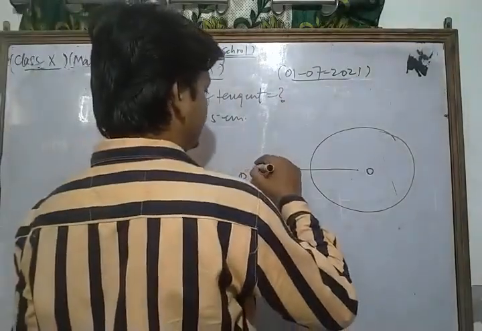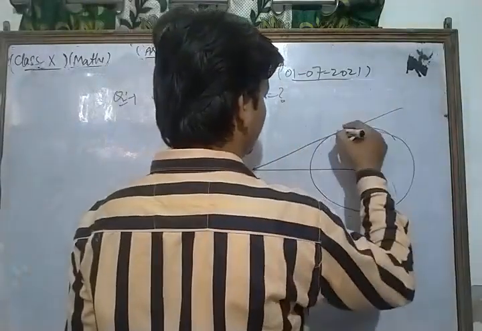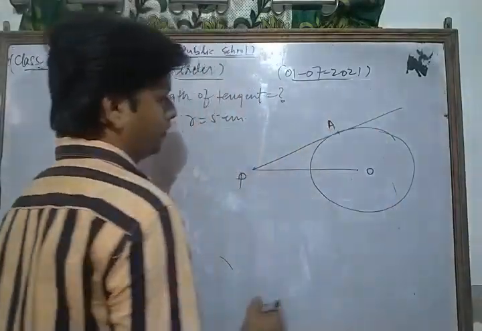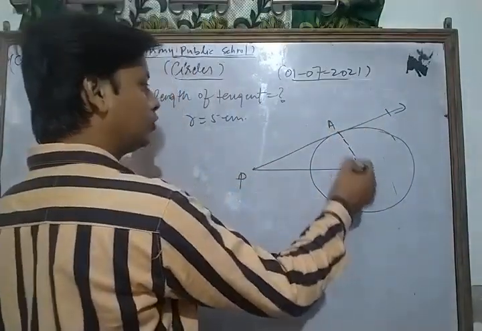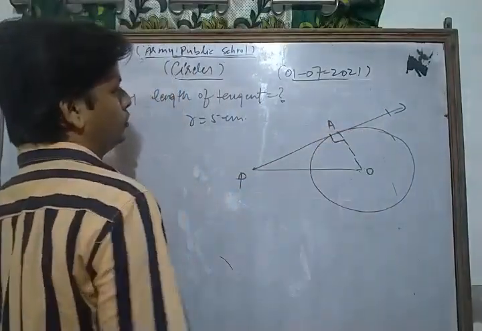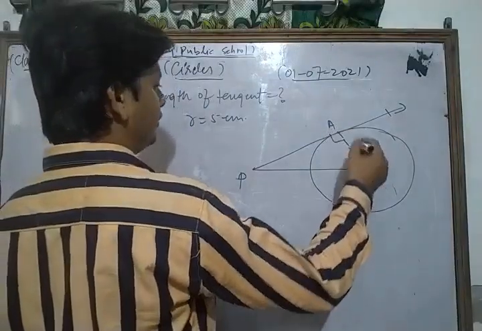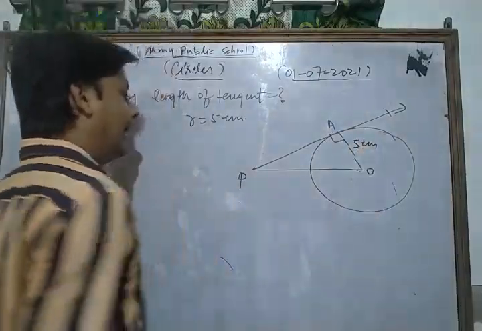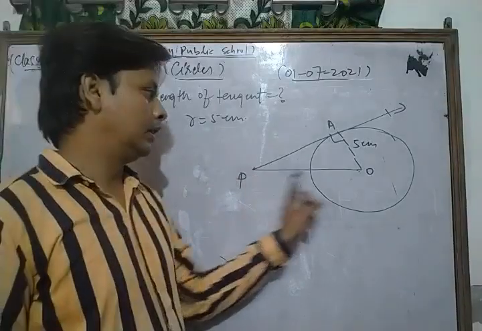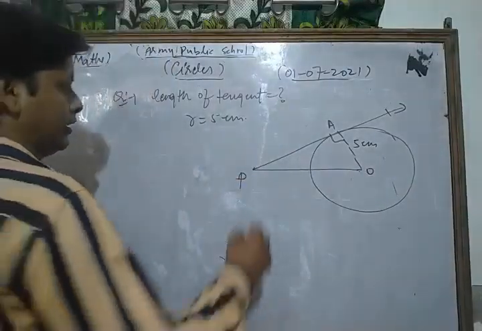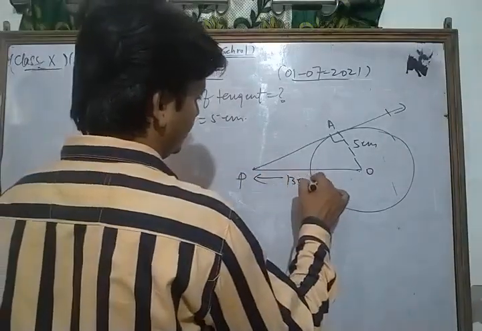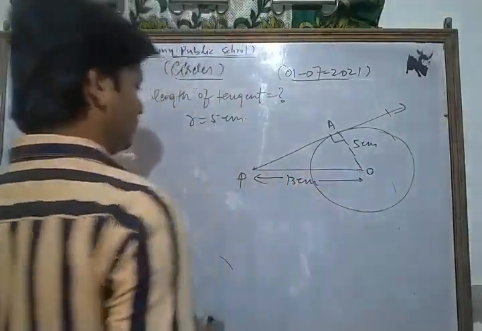Now PA is the length of the tangent, and we join OA, and you know that this is perpendicular to that. OA is the radius of the circle, given as 5 centimeter, and the distance between the center and the external point is given as 13 centimeter.